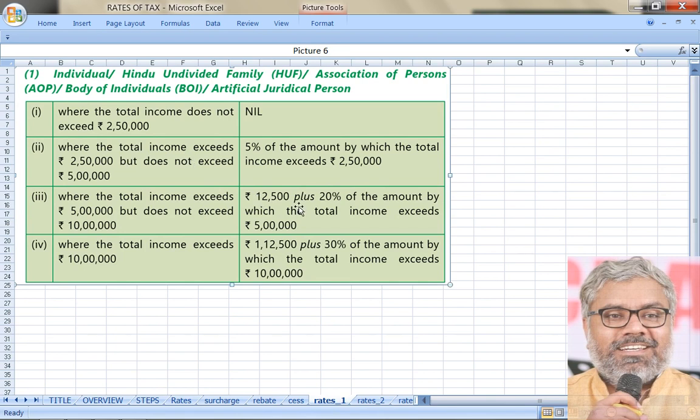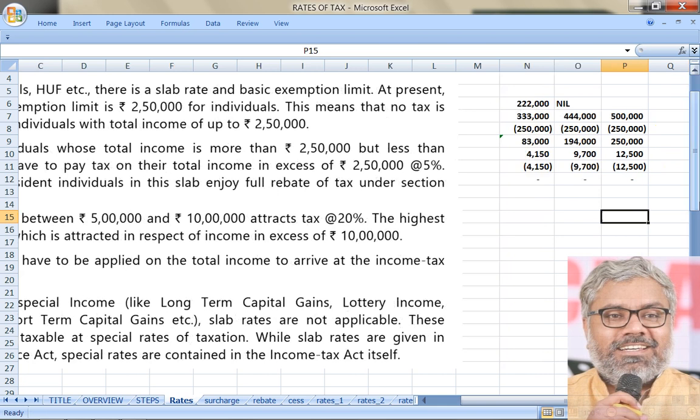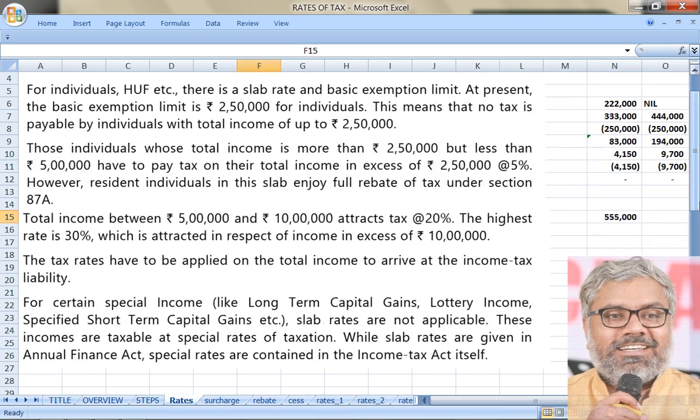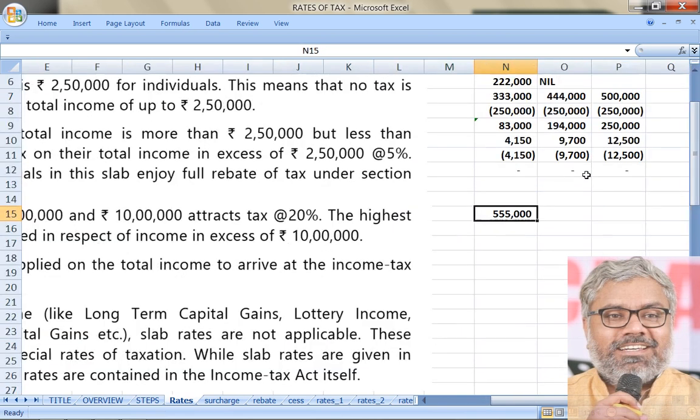So this 12,500 is already there, which is part of this slab, plus 20% of the amount by which the total income exceeds 5 lakhs. Now when we have another case, something like an SSE who is having an income of, let us say, more than 5 lakhs, we need, right? Let us say an SSE is having an income of 5 lakhs 55,000, just for example. So where is he falling? He is falling in this category where his income is between 5 lakhs and 10 lakhs, that is 5 lakhs 55,000 his income.